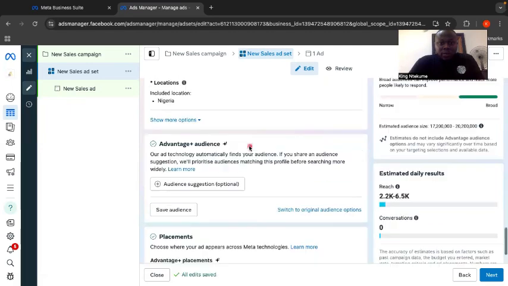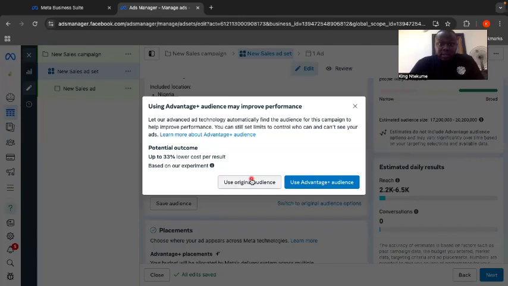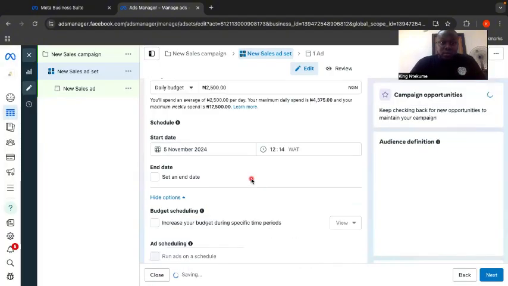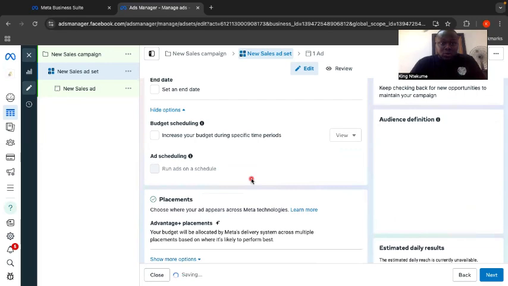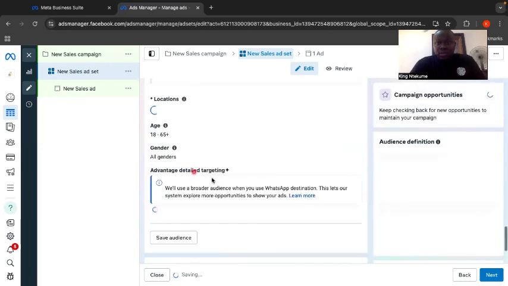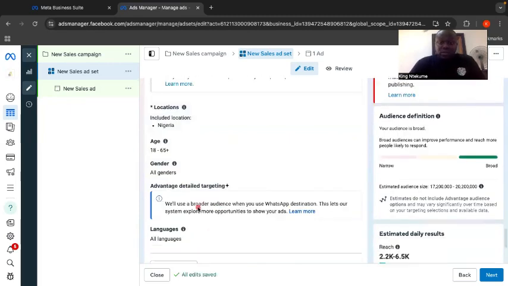Okay, now when we come down to audience, you see that it's already an Advantage audience. We want to switch to original audience now. Let's use original audience and see whether we can actually target our interests since we've selected WhatsApp as our desired destination. So we changed it. Our audience is going to load. Now you can see here it has loaded. When you come to Advantage detailed targeting, it is not giving you the option to select your interest, to select your demographics, or to select your behavior.